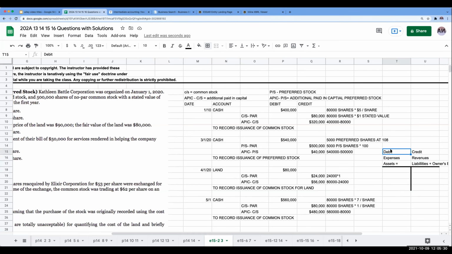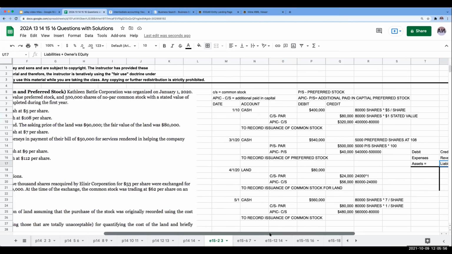Okay, so if I'm receiving cash, cash is an asset, right? I increase my assets with debits, I decrease my assets with credits. I'm debiting cash right over here for the full amount of the money that I'm receiving. These are owner's equity accounts. They reflect the amount of stock that has been issued to a company's shareholders. So when I'm recording these, I'm going to be showing increases to those, or the issuances of those, with a credit. So that's how I'm going through and recording this.